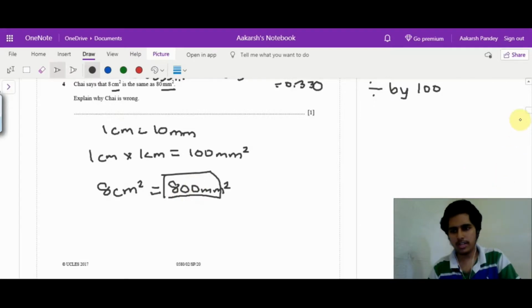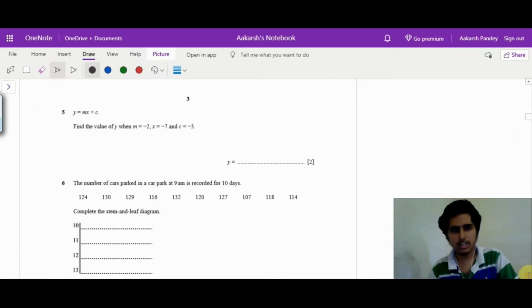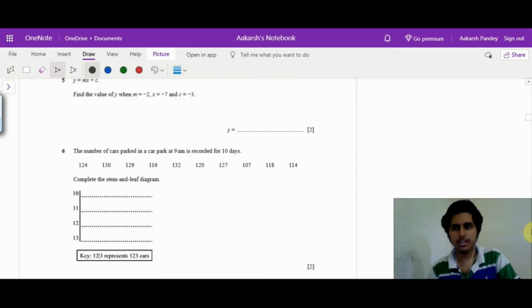Moving on to the next question. See, you have to keep your pace high so that you can complete the paper on time and you have time to check your paper.